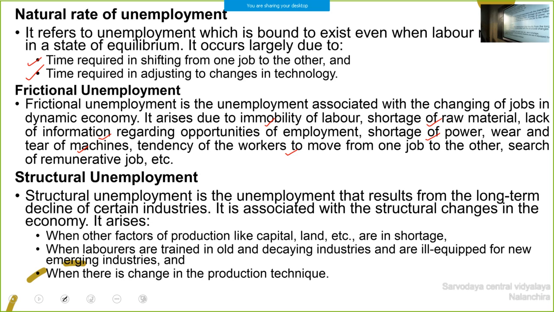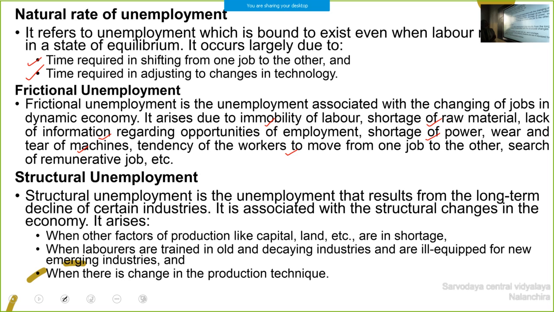So you can note it like this. Full employment does not mean zero level of unemployment. There exists some natural rate of unemployment. What is the natural rate of unemployment? Unemployment which is bound to exist even when labor is in a state of equilibrium.